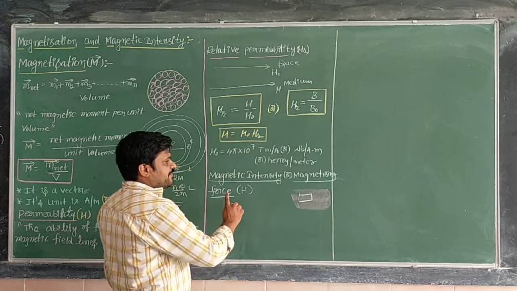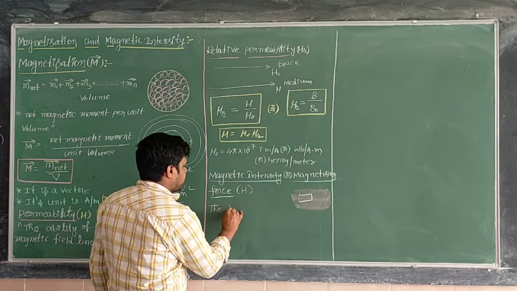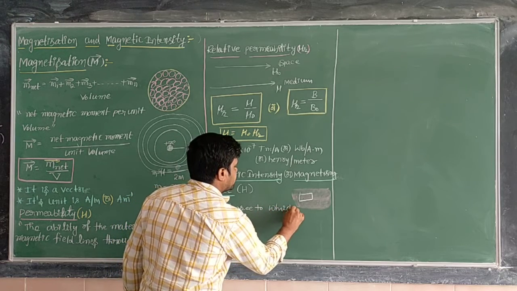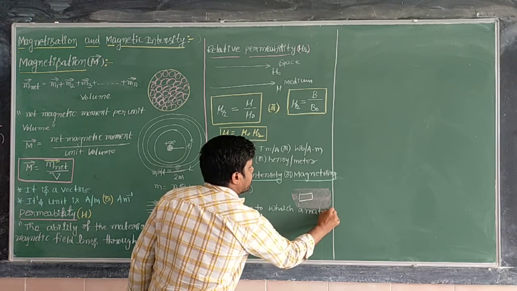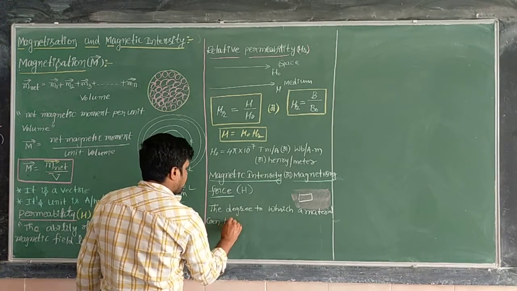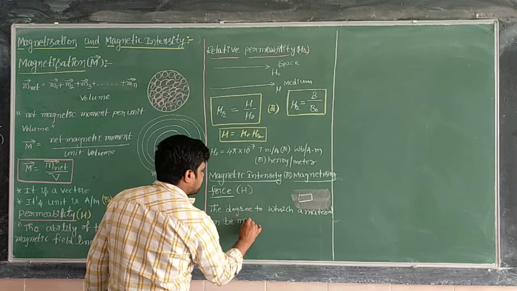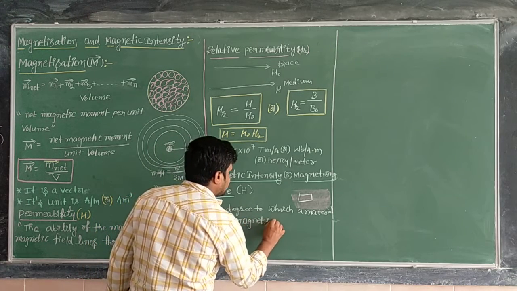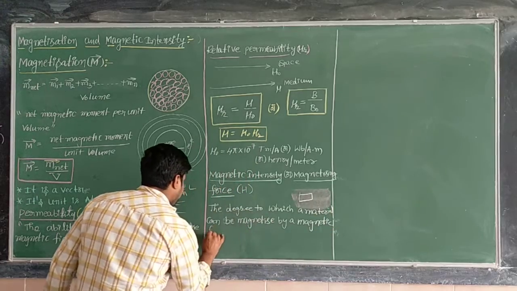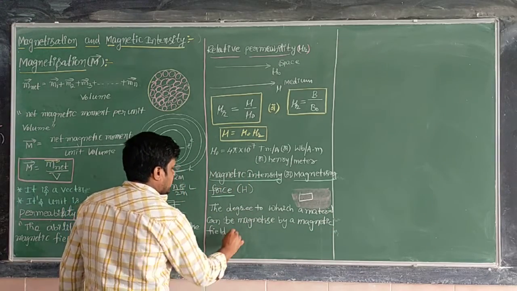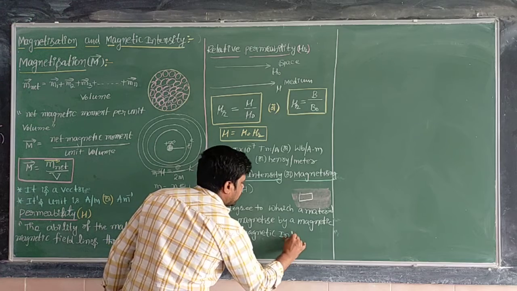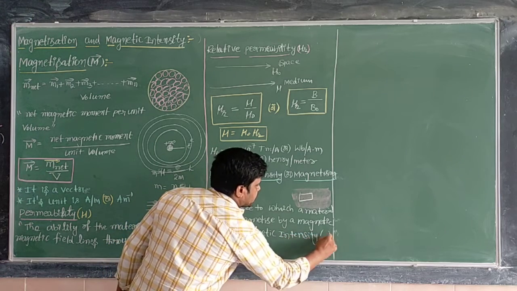Now, how to define the magnetic intensity? The degree to which a material can be magnetized by a magnetic field is called magnetic intensity. It is denoted by the letter H.